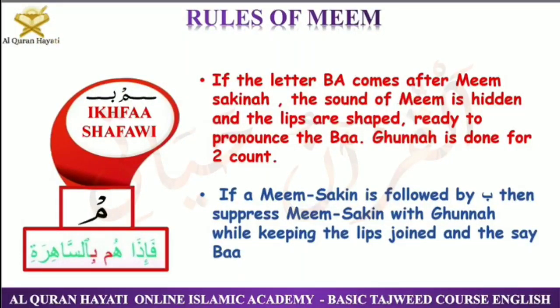Ikhfa means to hide. When Meem Sakin is followed by a letter ba, only letter ba, we hide the letter Meem in nasalization. The sound of Meem is now getting hidden. It is hiding in the nasal cavity for 2 count, and then we pronounce ba very clearly. This hiding is done just to make the letter ba sound clearly, because both are pronounced from the same makhraj. There can be a chance that letter ba can hide somewhere, and that is why we have to pronounce Meem with 2 haraka gunna, hiding it in the nasal cavity, and then pronounce the letter ba clearly.